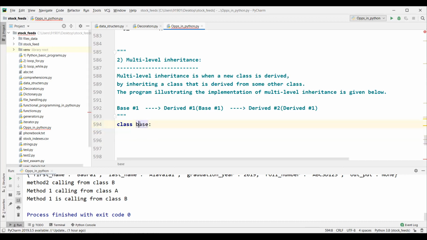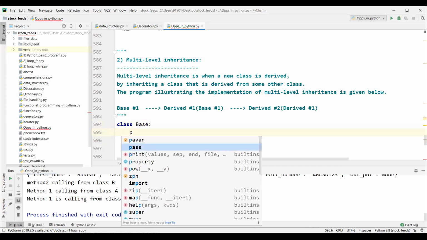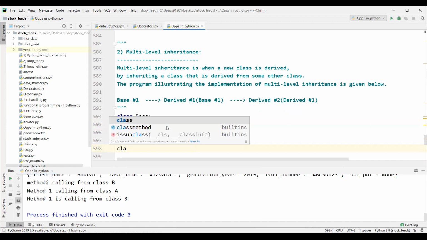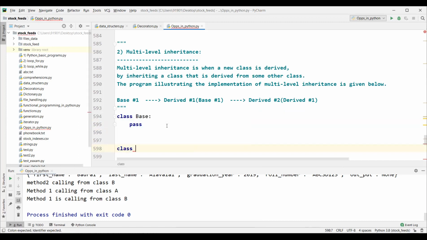Since it is a class, you have to give the capital letter here. Pass. So let's define a derived class 1, Derived A. It is inheriting from the class base, the parent class, right, guys?